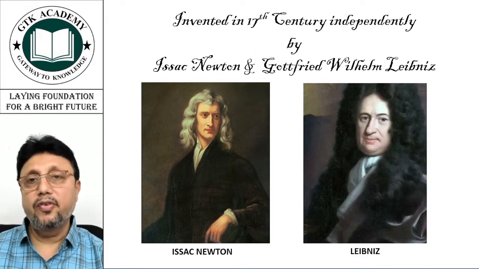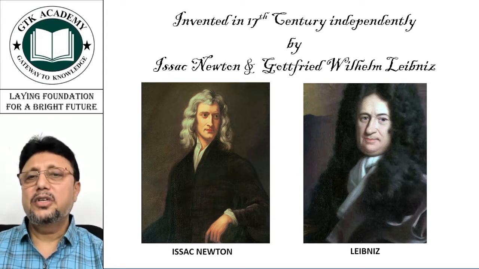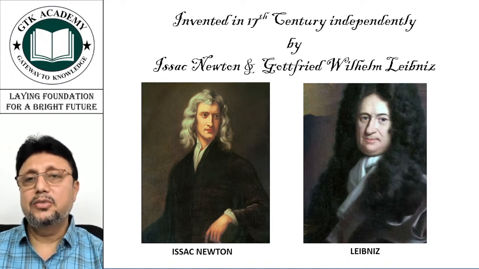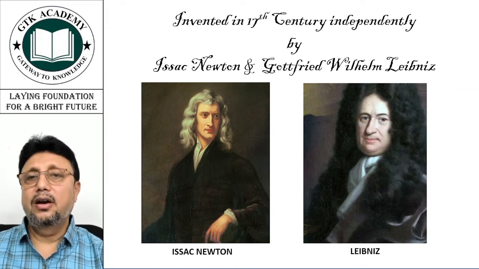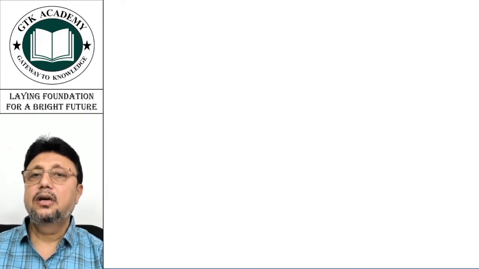Although there was a bit of controversy at that time about who had actually invented it and who was first, finally it was decided that both of them independently invented this at nearly the same time. But we are not much concerned about this controversy. Rather, we are more interested in learning about the subject. So if you are interested to learn about this controversy, you can just go to Google and find that.